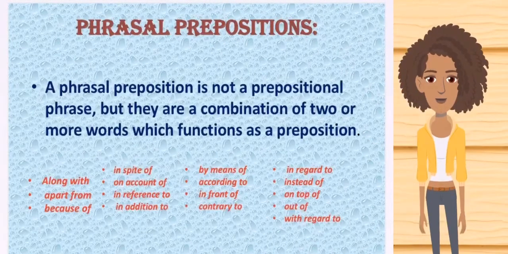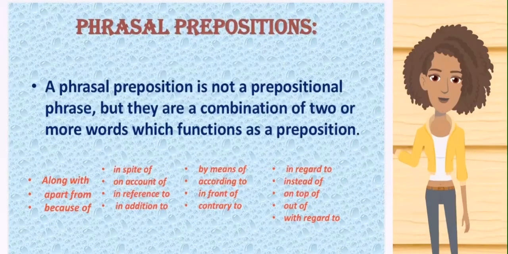The last category of preposition is phrasal prepositions. A phrasal preposition is not a prepositional phrase, but a combination of two or more words which functions as a preposition. That means in phrasal prepositions you can see more than one word, right?